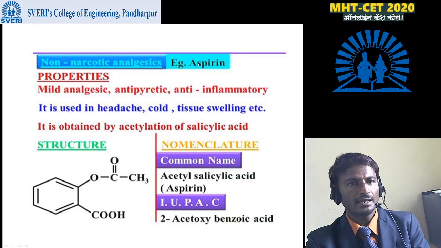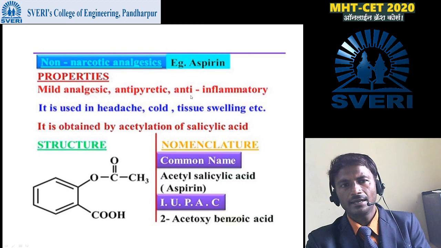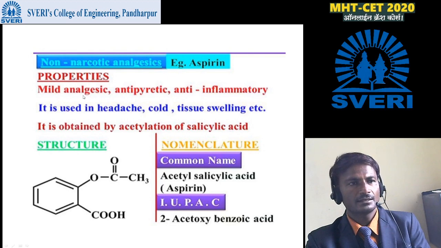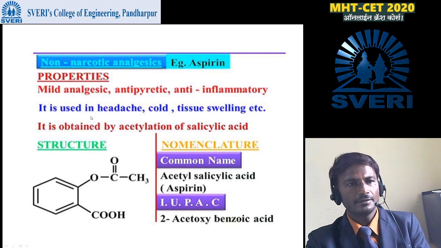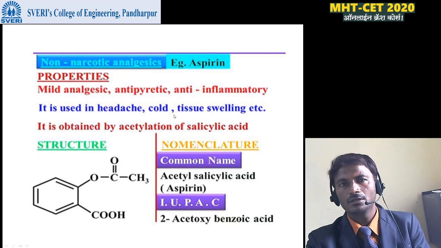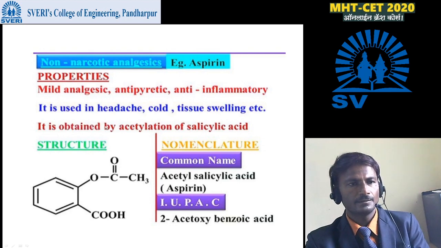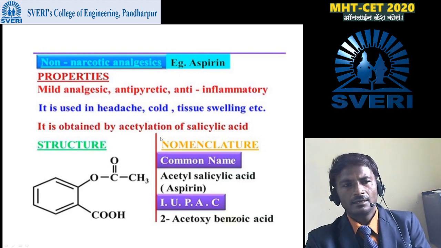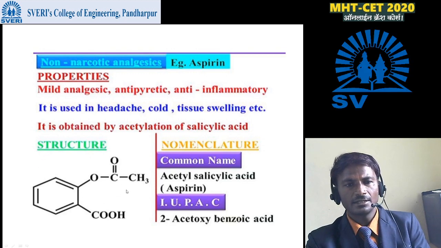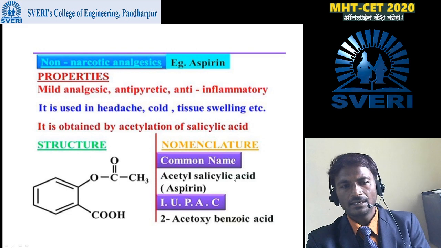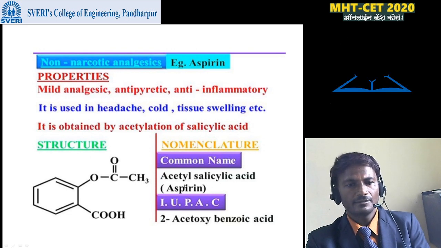Then the second one is the non-narcotic analgesics. For example, aspirin is an example of a non-narcotic analgesic. Properties: mild analgesic, antipyretic and anti-inflammatory. It is used in headache, cold, tissue swelling, like that. It is obtained by acylation of salicylic acid. After acylation of salicylic acid, it gets converted into acetyl salicylic acid. It is called aspirin.